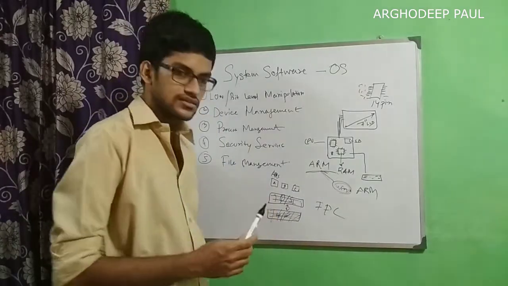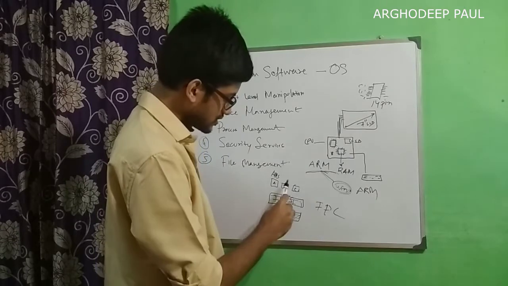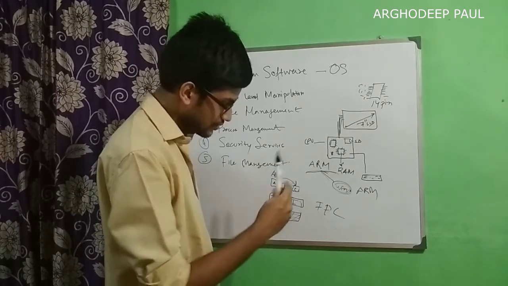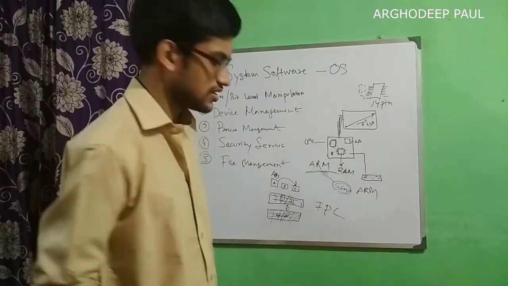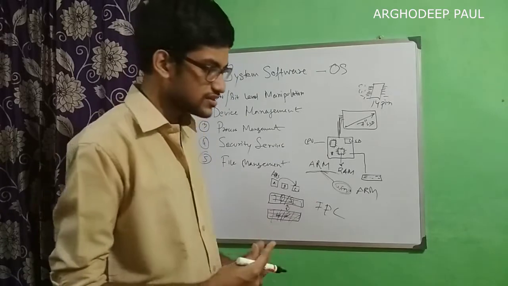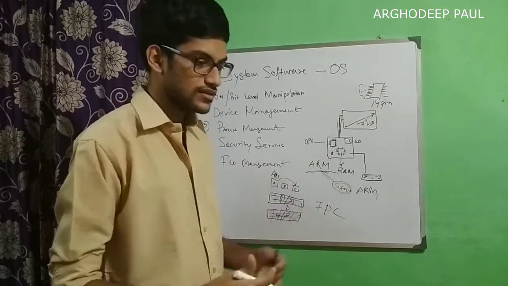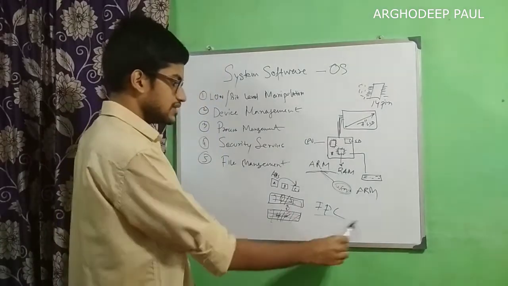An application is a process. So when they want to communicate to each other, if A wants to communicate to C, then we will have to implement the concept of IPC or inter-process communication. It means two or more processes want to communicate to each other. We will have to implement the IPC.